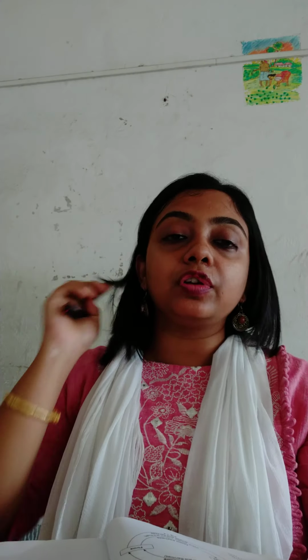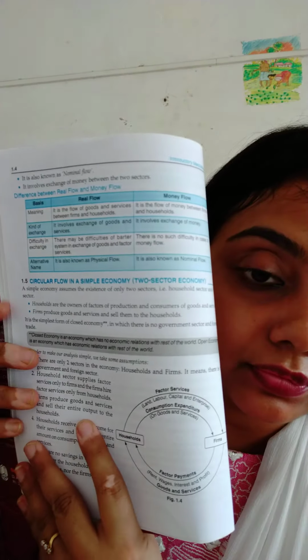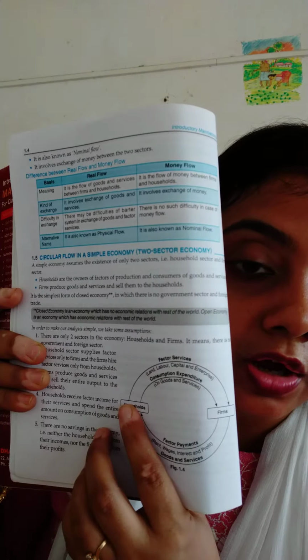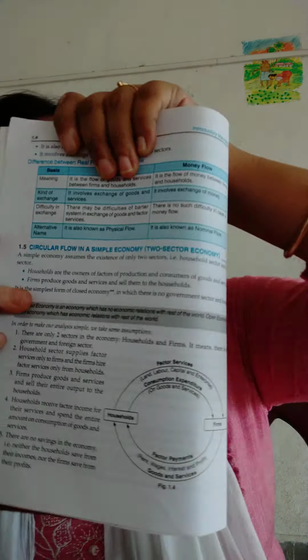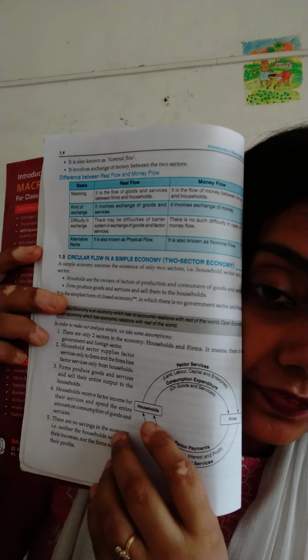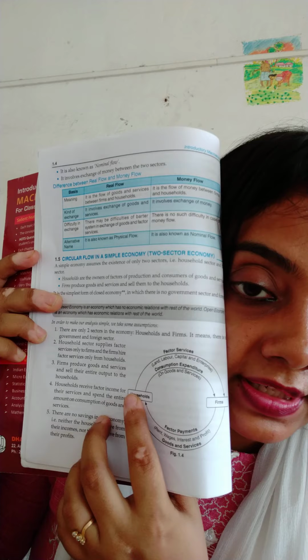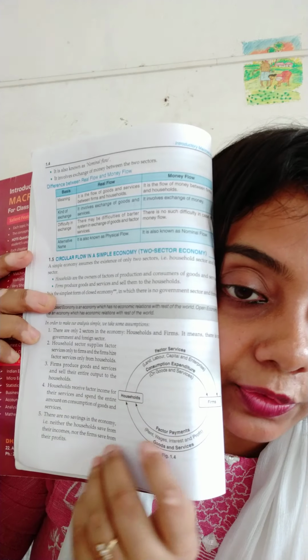Okay. Now we will move to the circular flow of a two-sector economy. First we will be doing the two-sector economy. So see it very, very carefully. This is firm, this is household. Now, see the arrow from the household going to the firms. Can you see? So household is supplying. Okay, this is the first arrow.